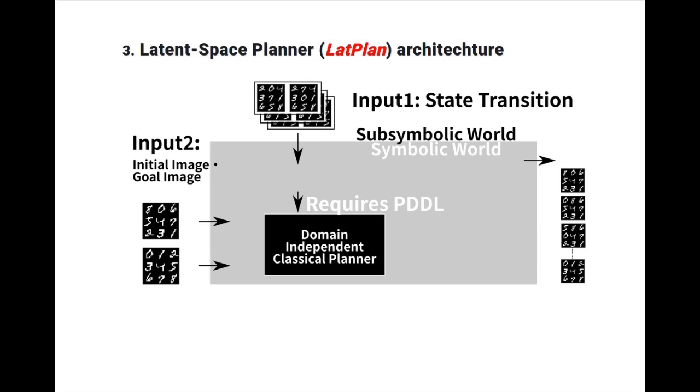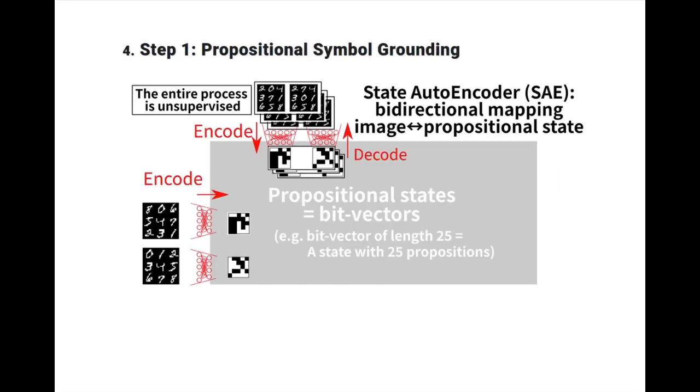The Latent-Space Planner architecture contains a domain-independent classical planner at its core, which requires PDDL. However, all the inputs and outputs are in the subsymbolic raw representation. Therefore, we need to bridge the gap. The first step of LatPlan performs this by training a neural network called State AutoEncoder, which provides a bidirectional mapping between images and the propositional states. The states are fixed size bit vectors, which can be seen as propositional assignments.